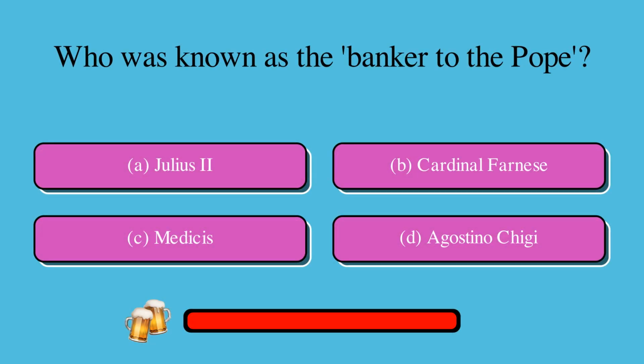Who was known as the banker to the Pope? Is it A, Julius II, B, Cardinal Farnese, C, Medici, or D, Agostino Chigi? The correct answer is D, Agostino Chigi.